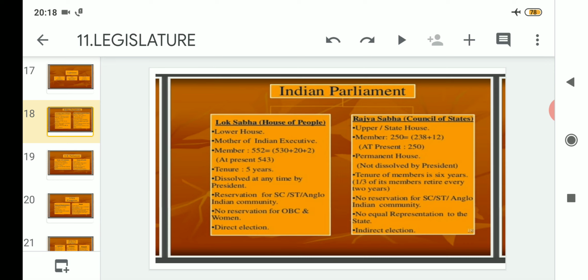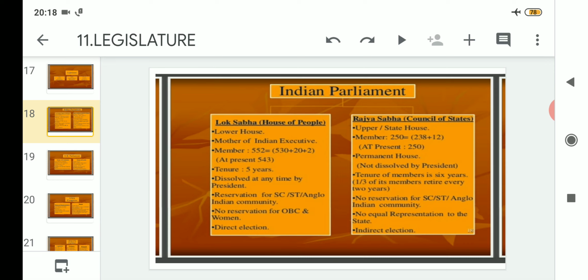That means if Assam has elected 2, Kerala will also elect 2, is not the case. Maybe Kerala and Assam have 2 members each in the Rajya Sabha, but a big state like Uttar Pradesh may have more than 10. So in this case we can say that there is no equal representation while electing members to the Rajya Sabha.